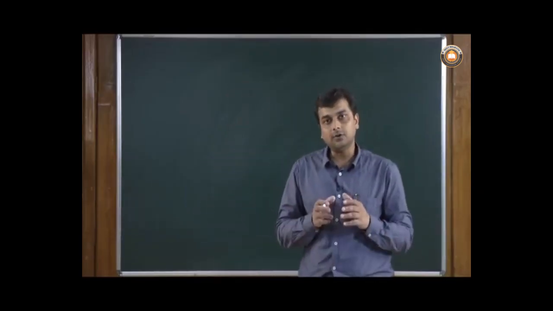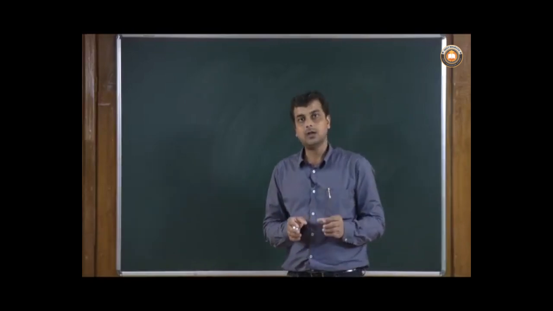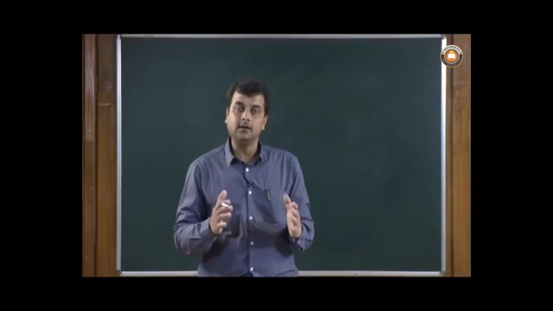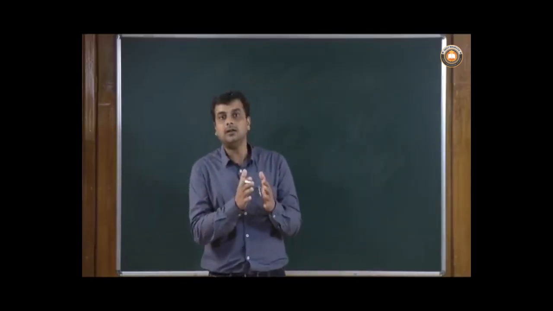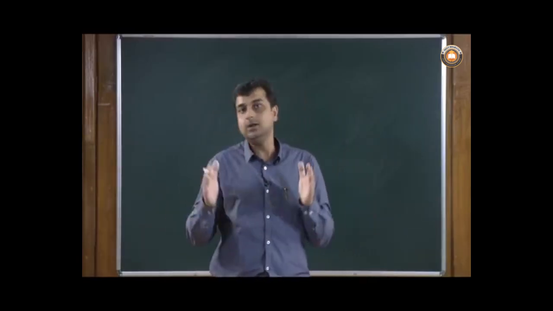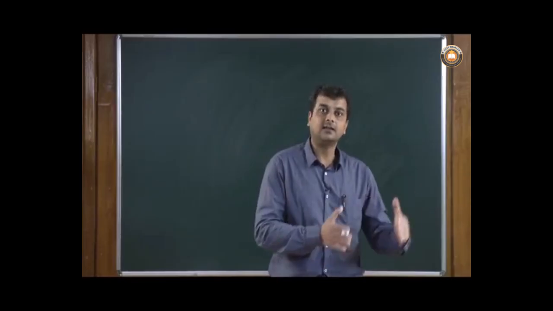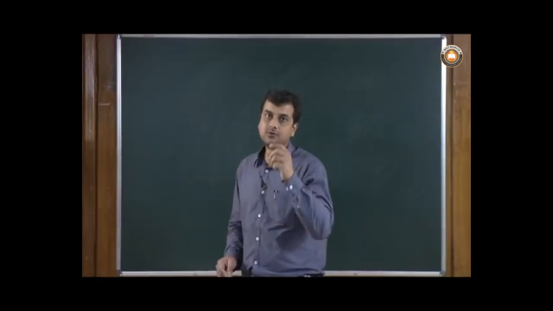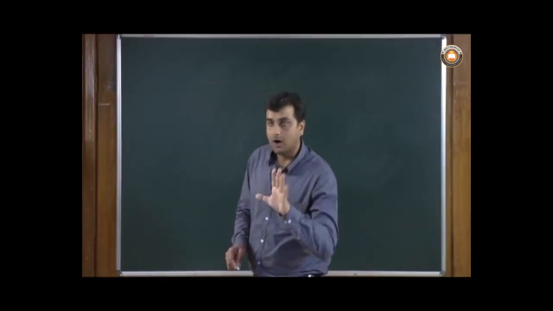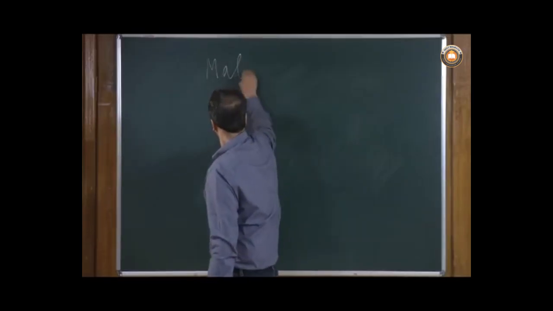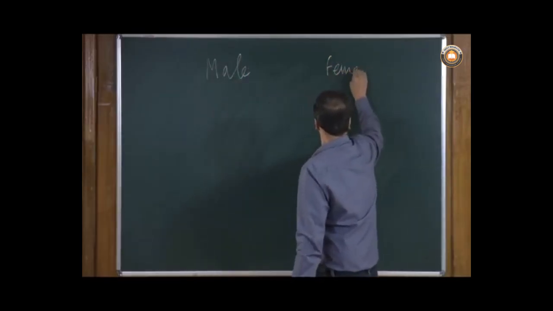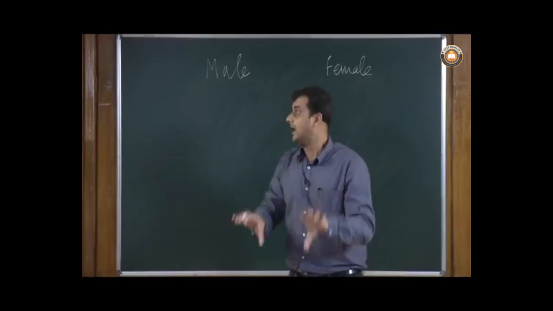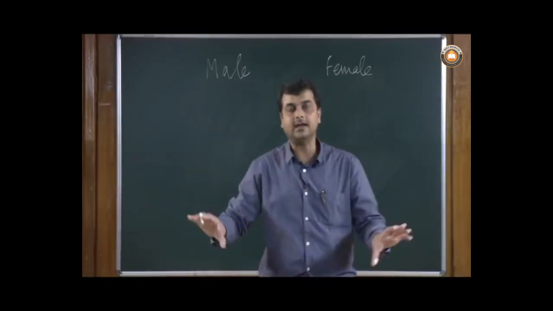Now when we are talking about reproduction, particularly human reproduction, we have two things in mind: the sexes. There is a clear cut sexual differentiation in human beings. One can nicely differentiate that a person is male or another one is female. So let us start with this one, and then we will try to understand it from the organ point of view. We have male, and then we have female. These are the two distinct sexual kinds of individuals available in human beings.